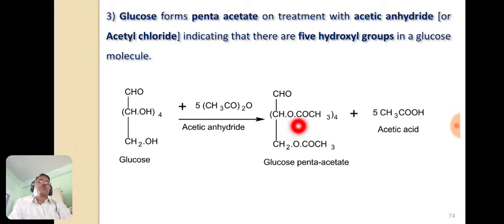This is the COCH3, the acetyl group, and as there are 4, and this is the 5th one, COCH3, total 5 acetyl groups. So these 5 hydroxyl groups are replaced by acetyl groups. So we get glucose pentaacetate, and the byproduct is acetic acid. And when acetyl chloride is used instead of acetic anhydride, then we have glucose pentaacetate, and the side product is hydrochloric acid.